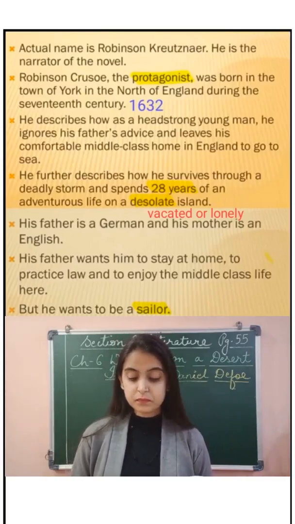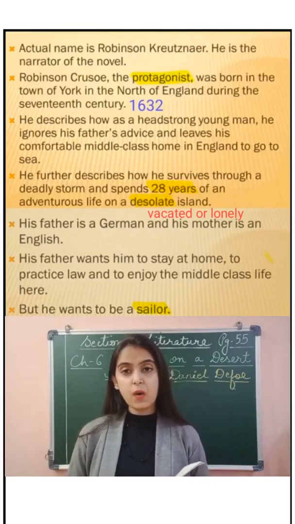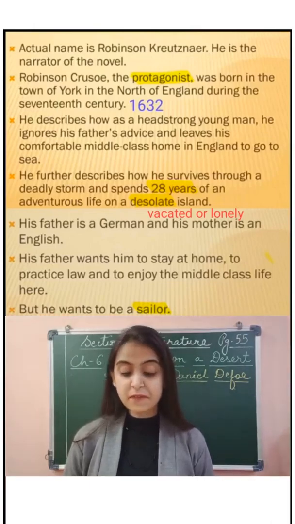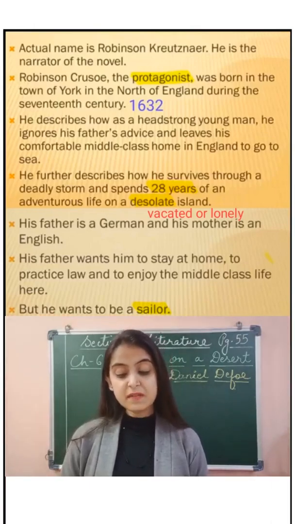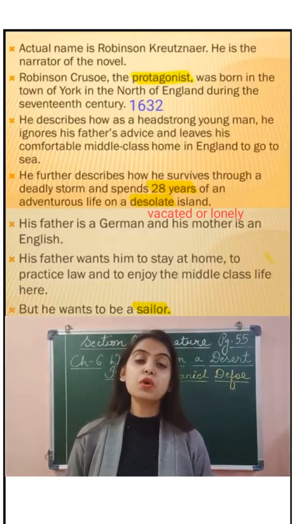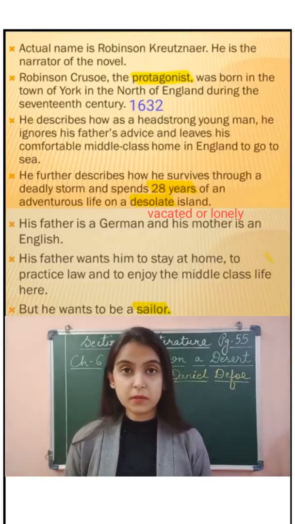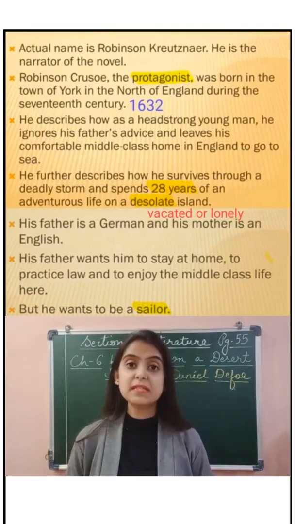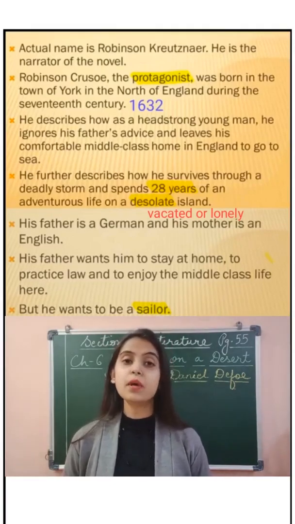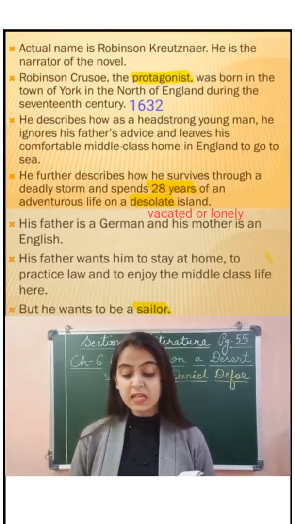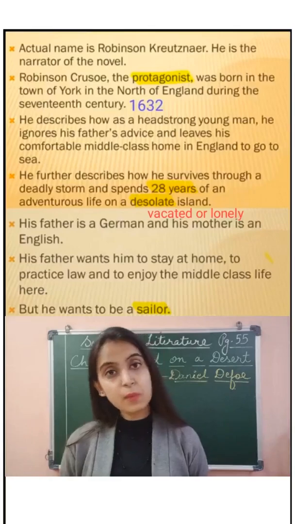Okay. He describes how as a headstrong young man, he ignores his father's advice and leaves his comfortable middle class home in England to go to sea. Now he was a wanderer. Okay, his dream was to go to the sea. His father told him not to go, but he did not listen to his father and he leaves his house and moves away.